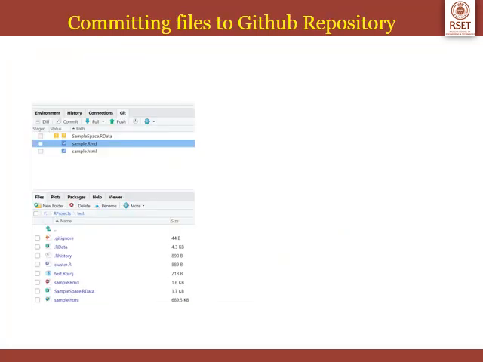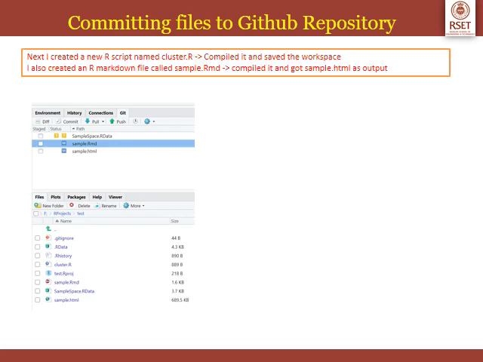So now that we have created a Git project called test, we have to add files to this project test. So I created a new R script called cluster.r. In that file I added the code, the same code that we did to do k-means clustering. Remember we had done some coding in sample.rmd, the markdown file. All the code part of that I included in cluster.r. I compiled it and saved the workspace.